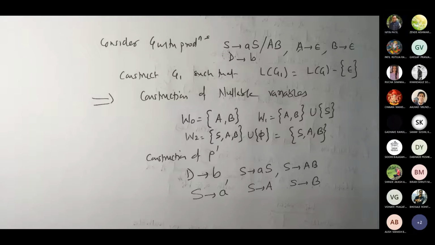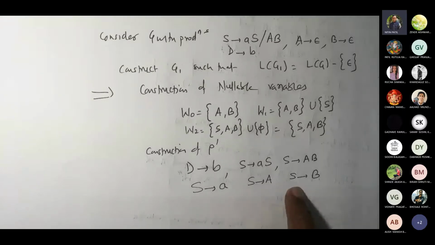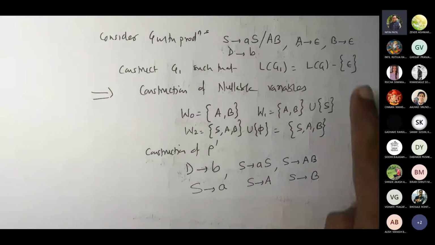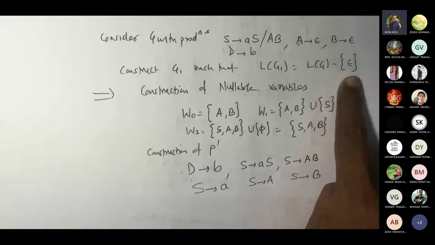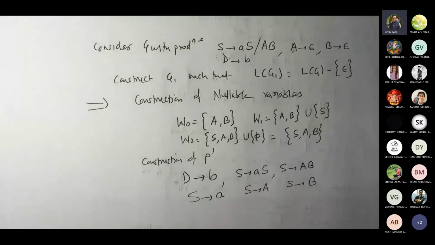If you recall the earlier theorems, two or three theorems, 2.5 theorem, what we learned, every time we applied the theorem, we got the same language. Now, if epsilon is part of my language, and in this case it is, and I construct LG1 such that epsilon would not be part of it, then this will not work with my original grammar. What can be done if your LG contains epsilon? You cannot change the language, but you have to remove these null productions.